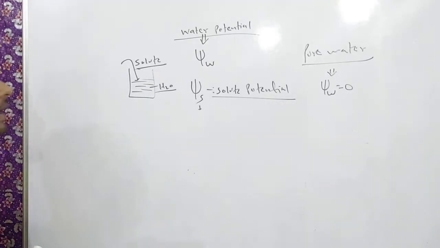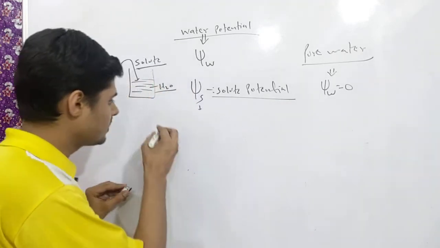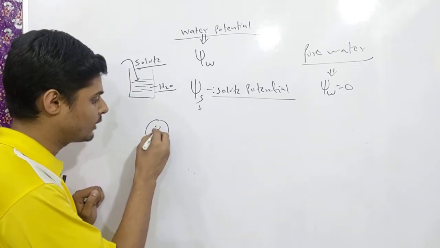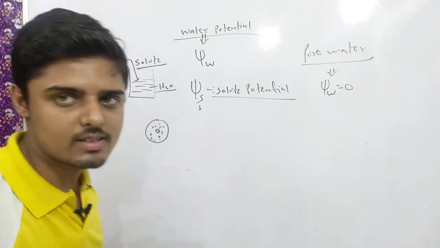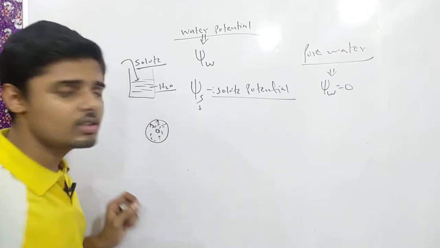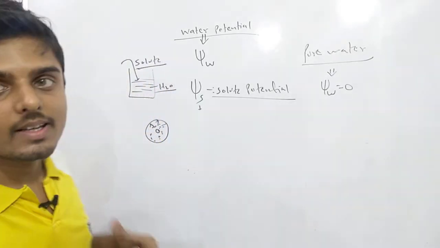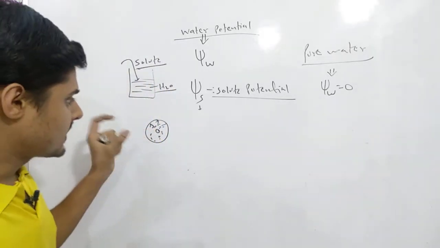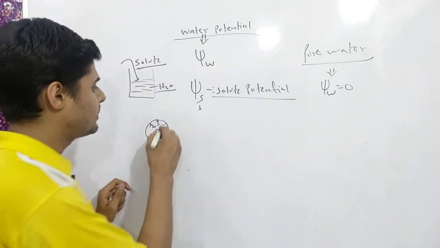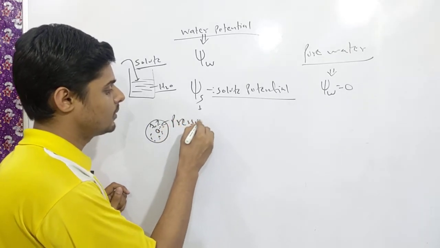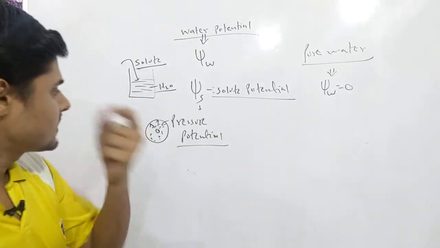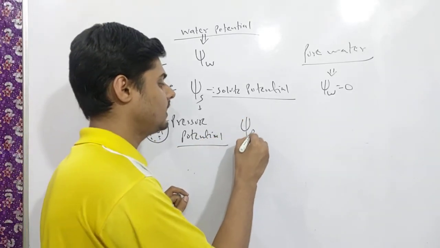Now, there is a certain amount of water, or you can say cytoplasm, and many things present inside the cell, and they also exert a pressure on the wall of the cell. This is called turgor pressure, and the pressure generated by this cytoplasmic matrix on the cell membrane is called pressure potential. This pressure potential is denoted by psi p.